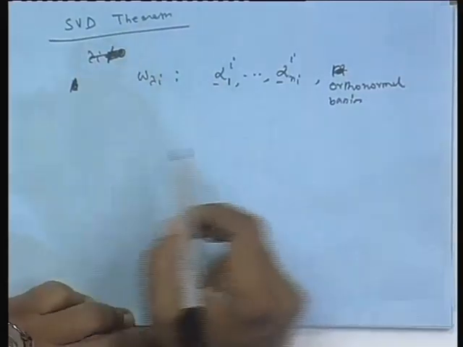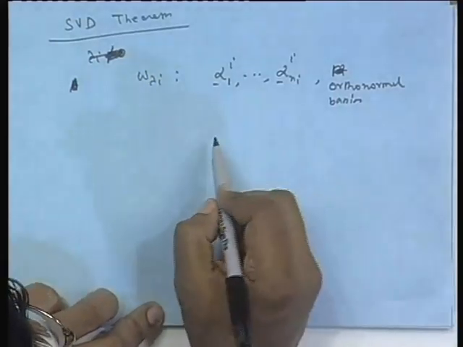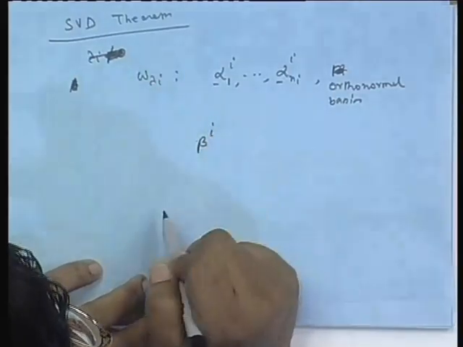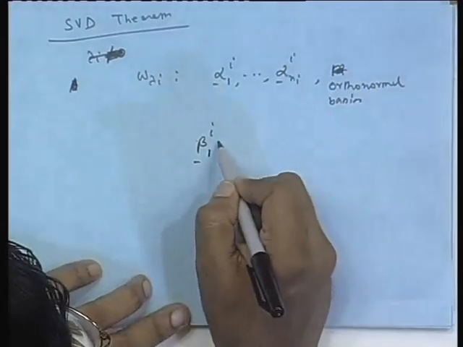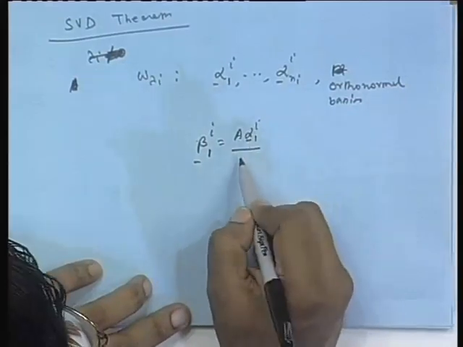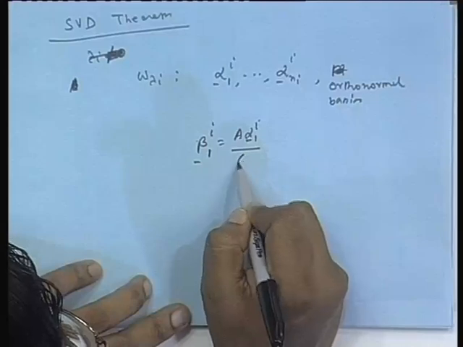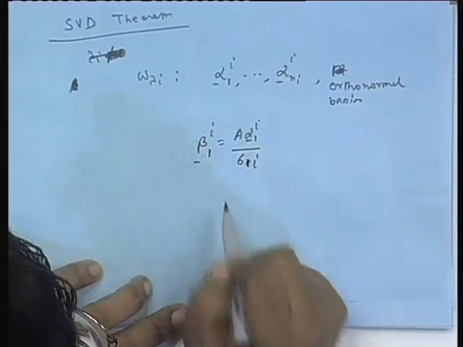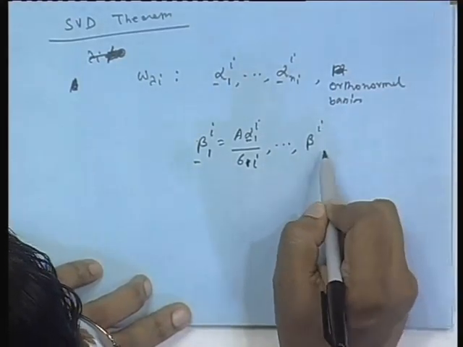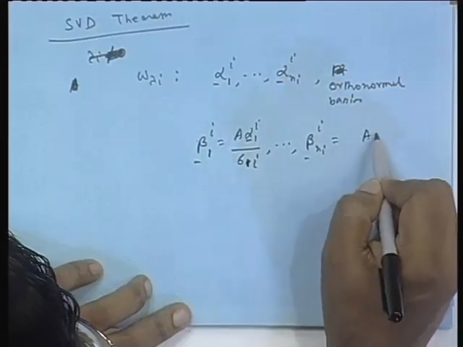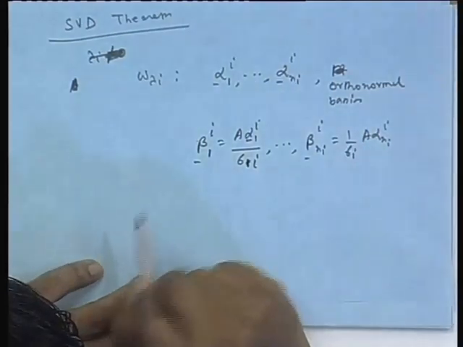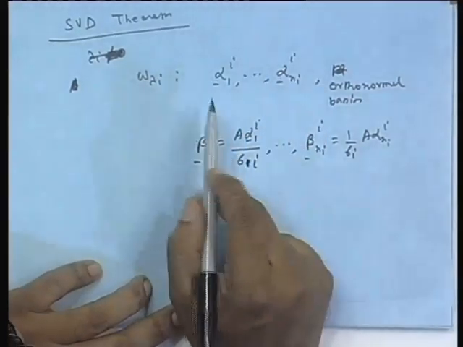So, that means if I choose, say, beta I 1 as simply A times alpha I 1, but divided by the positive square root of lambda I, which is sigma I, because I is the eigenvalue, and similarly beta I n I. I am doing the same multiplication, but to make them unit norm I am dividing them by sigma I, because we have seen that if you multiply them by A, they maintain orthogonality, but unit norm is lost.